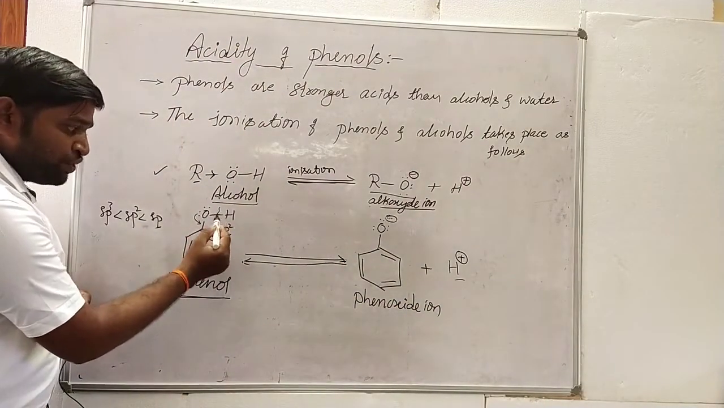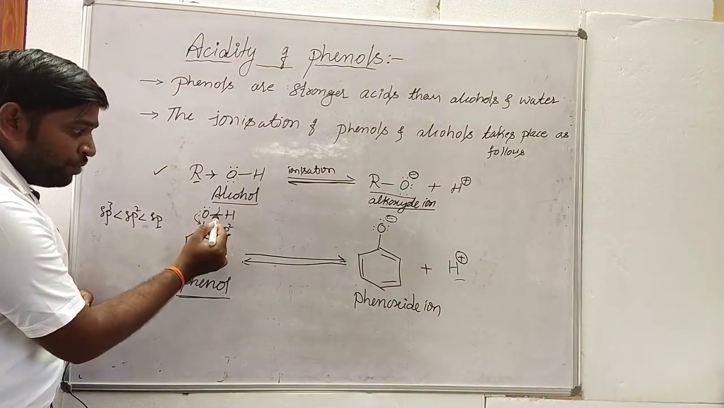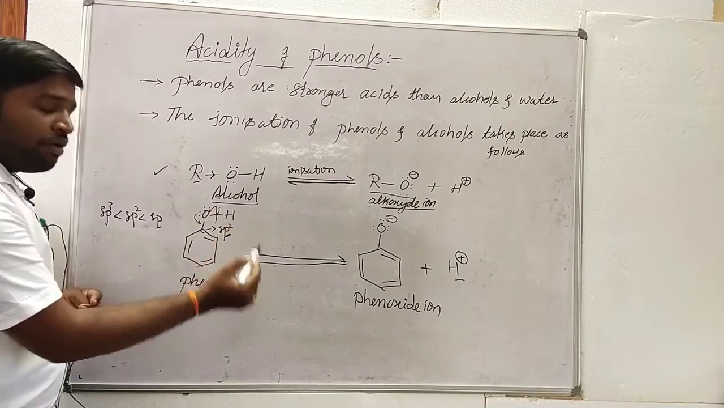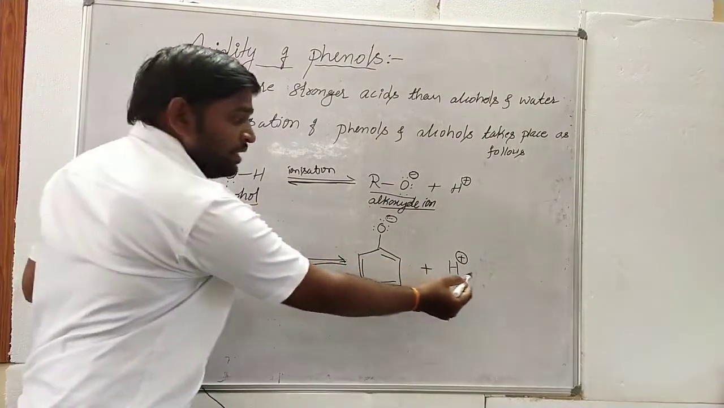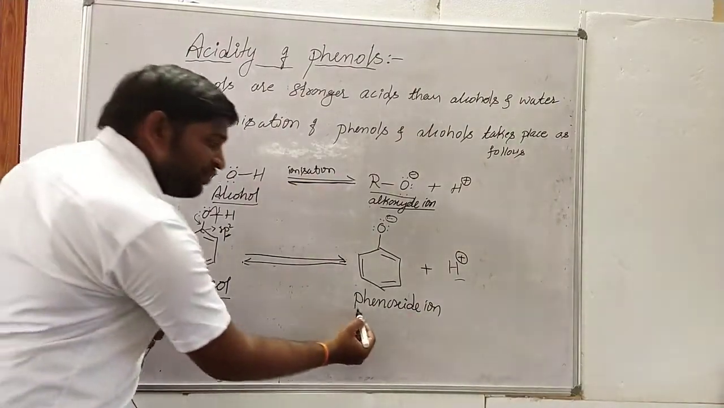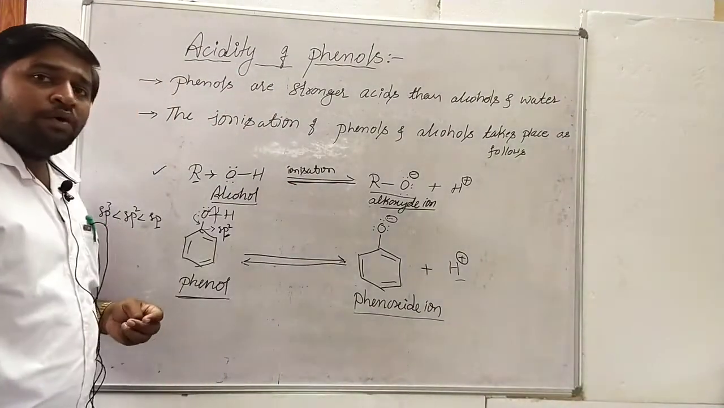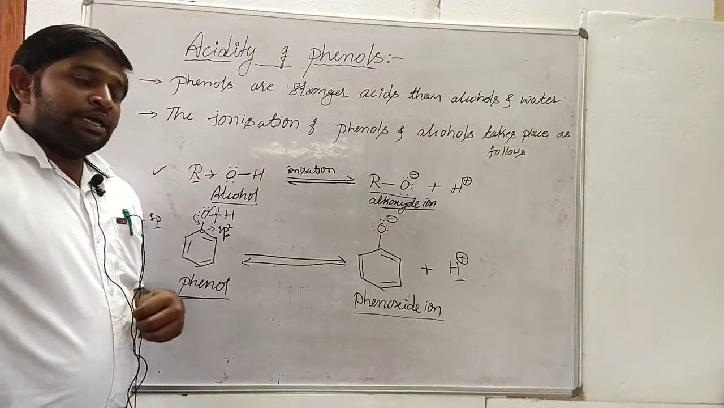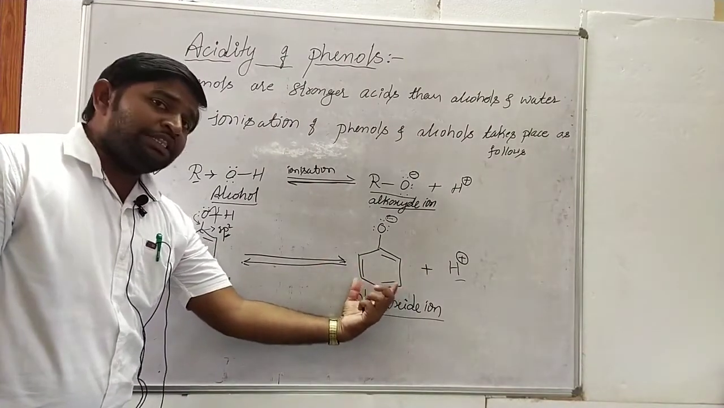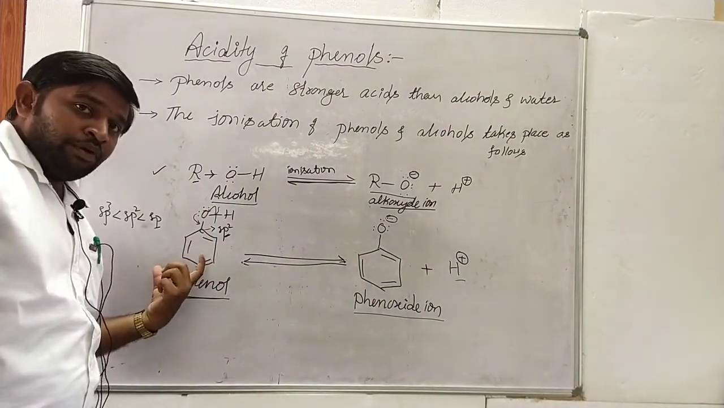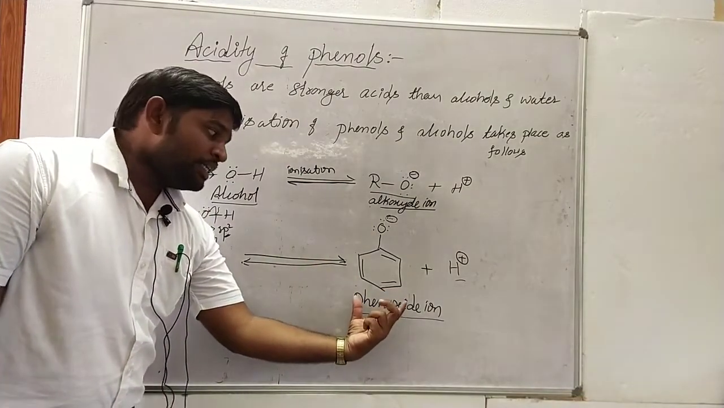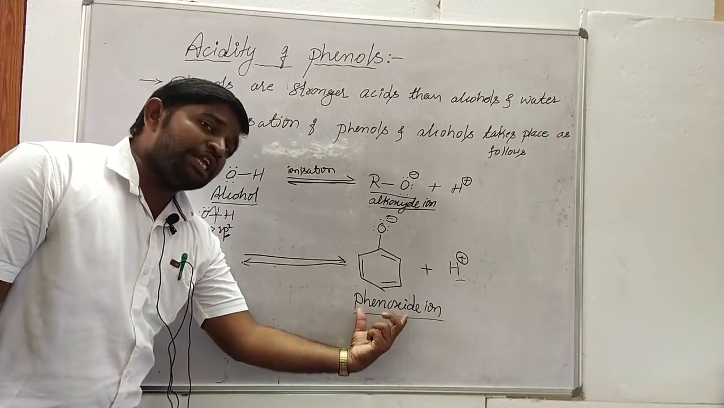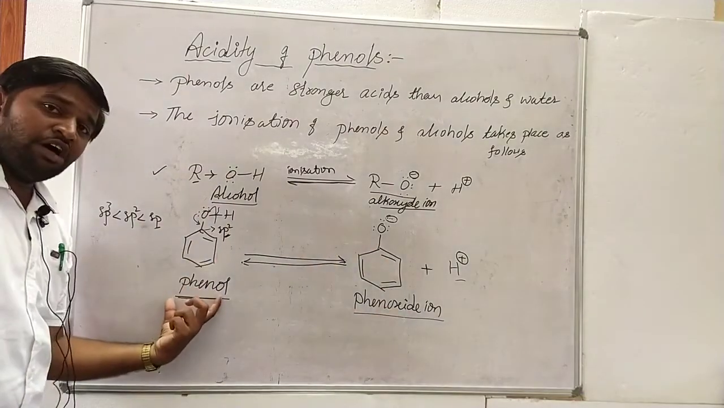Whenever this bond is cleaved, at that time the lone pair of electrons will shift onto the oxygen atom. So here the H plus ion will be released immediately. This phenoxide ion is more stable in nature. So phenoxide ion is more stable than phenol. Okay, so this molecule is considered as phenoxide. This phenoxide ion is more stable than the phenol molecule.